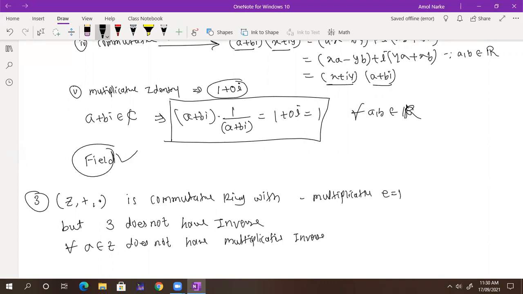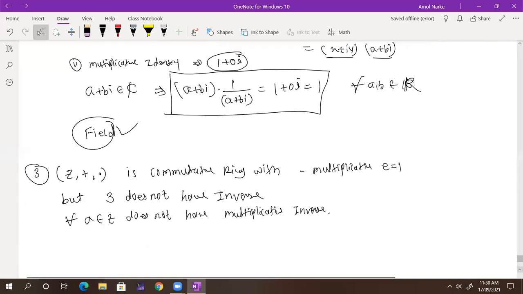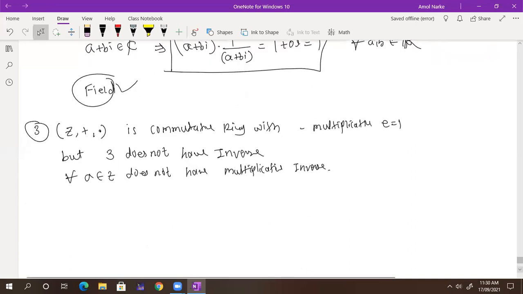Yes or no? Got it, everyone? Yes, sir. So it is not a field.